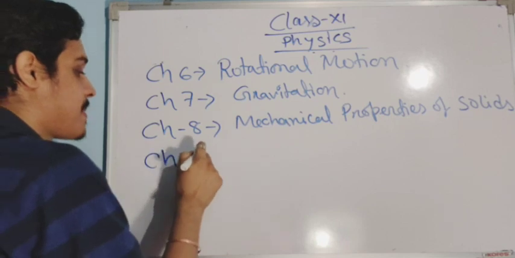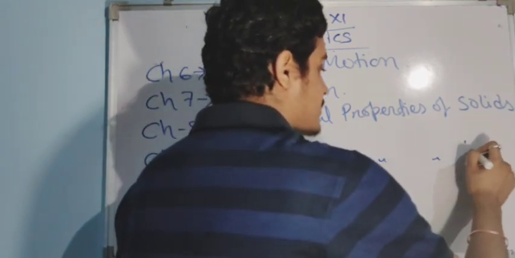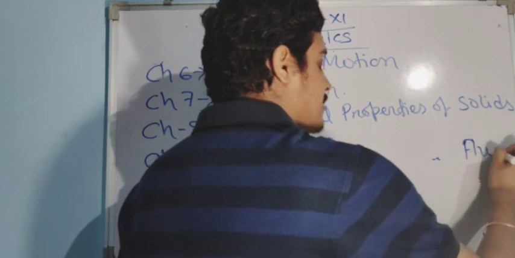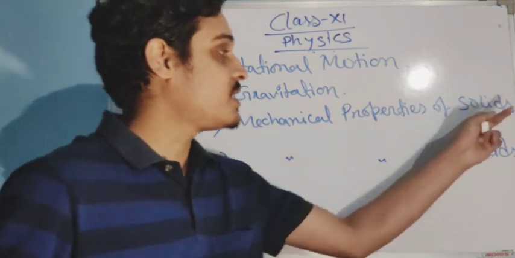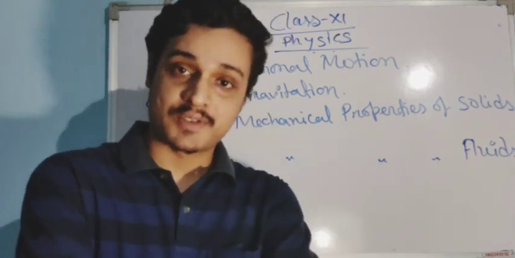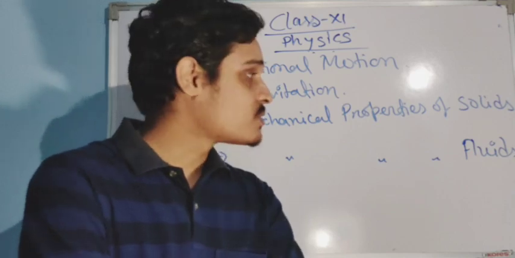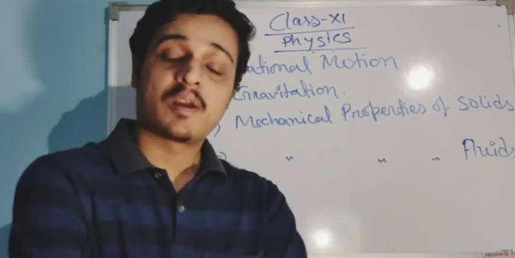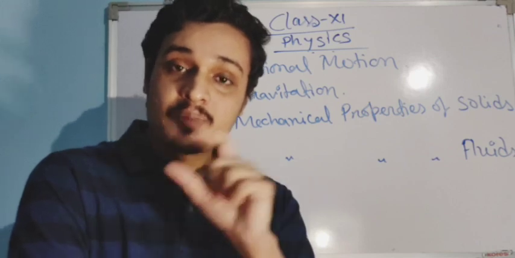Chapter 9, Mechanical Properties of Fluids. In the previous chapter we studied solids. Here we will study about the fluids. There are so many beautiful things here. How a parachute works, and spinning of a ball.